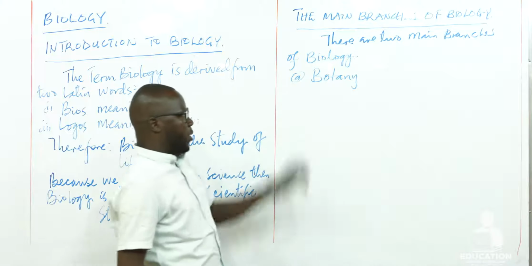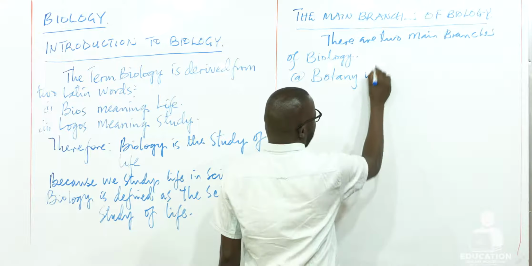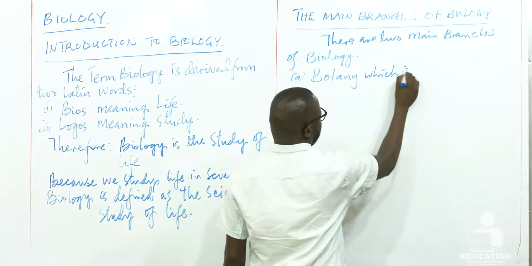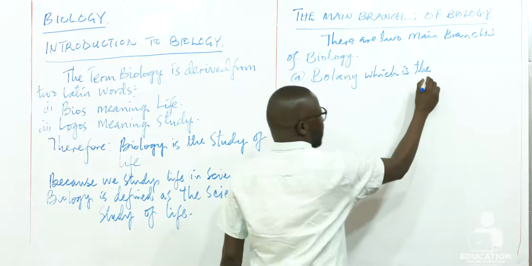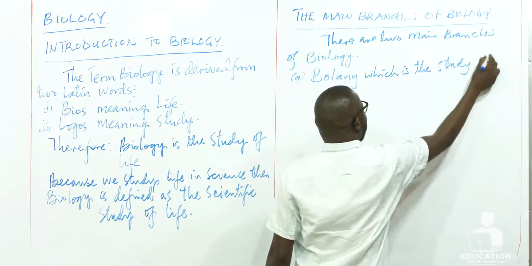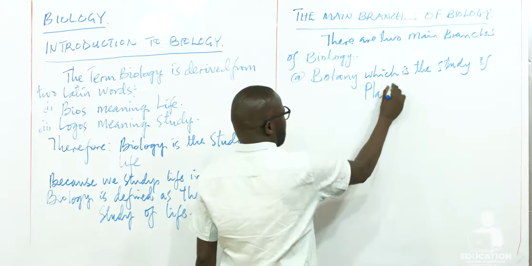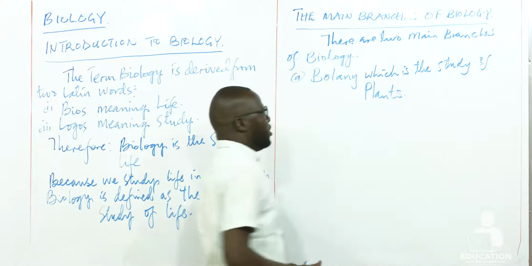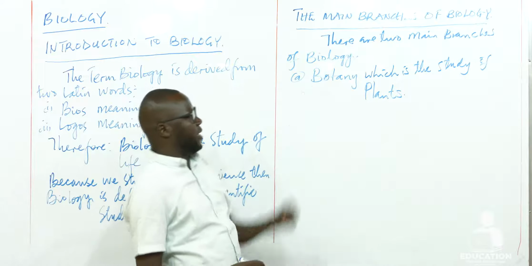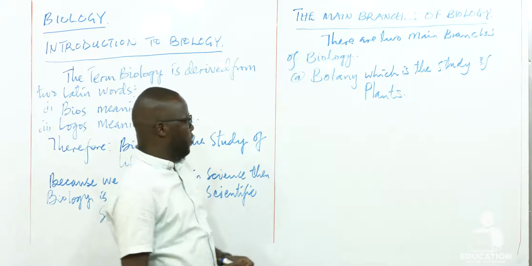Botany is the study of plants. So in the first branch, that is botany, we study only plants.